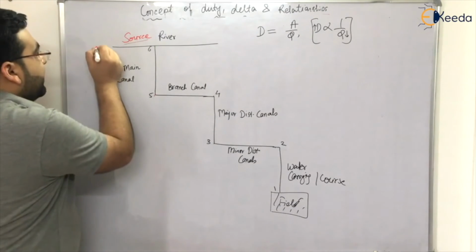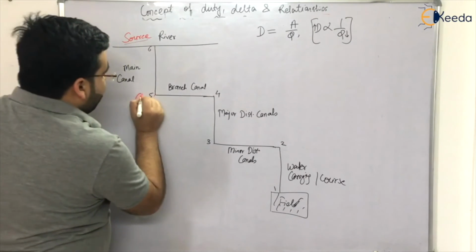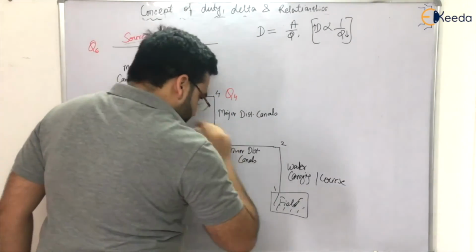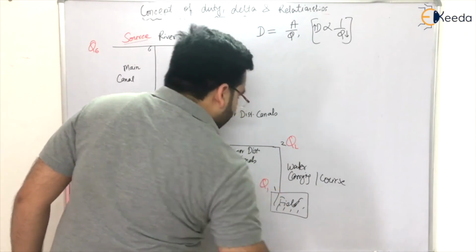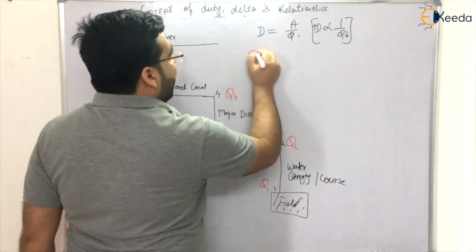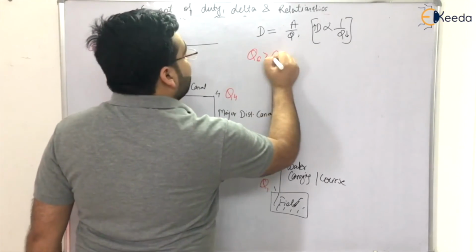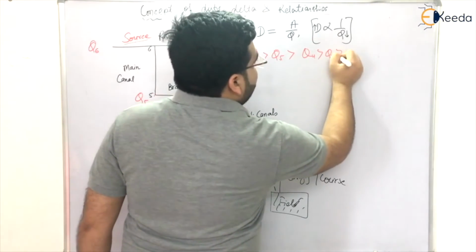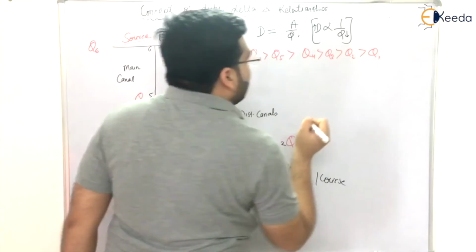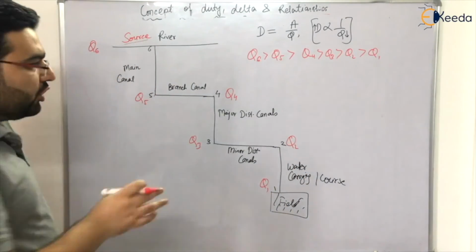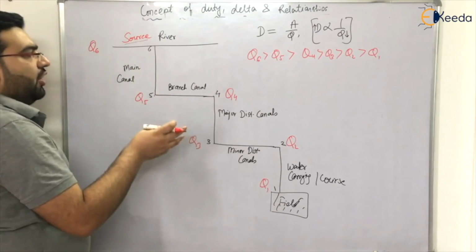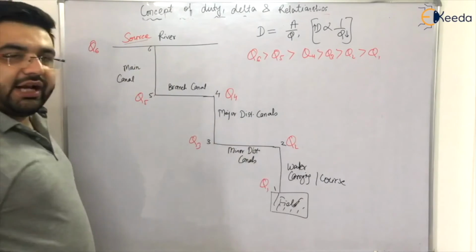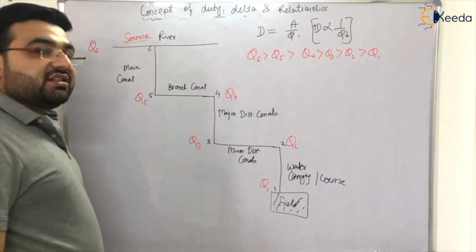Let us say we have discharge Q6 here, discharge Q5 here, Q4 here, Q3 at this point, Q2, and Q1. Now due to losses, the discharge at 6 is greater than the discharge at 5, greater than at 4, greater than at 3, greater than at 2, and we have the least discharge reaching the field, due to evaporation losses, infiltration losses, and seepage losses also. All these losses are known as transit losses. Transit means during the traveling, right? The losses during the traveling are known as transit losses.